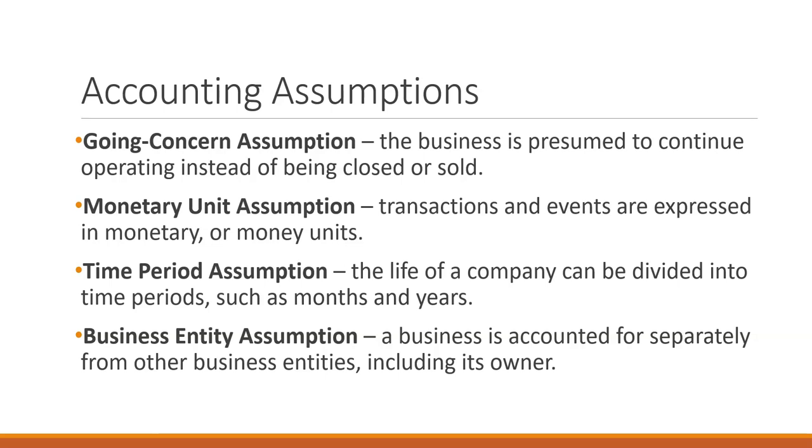The time period assumption means that accounting information can be broken down into time periods: months, quarters, so a quarter is 3 months and there are 4 quarters in a year, or a year. And then the business entity assumption, which is that a business is accounted for separately from other business entities, including its owner. So the business is separate from its owner. And we're going to talk a little bit more about accounting principles and concepts in the next video.